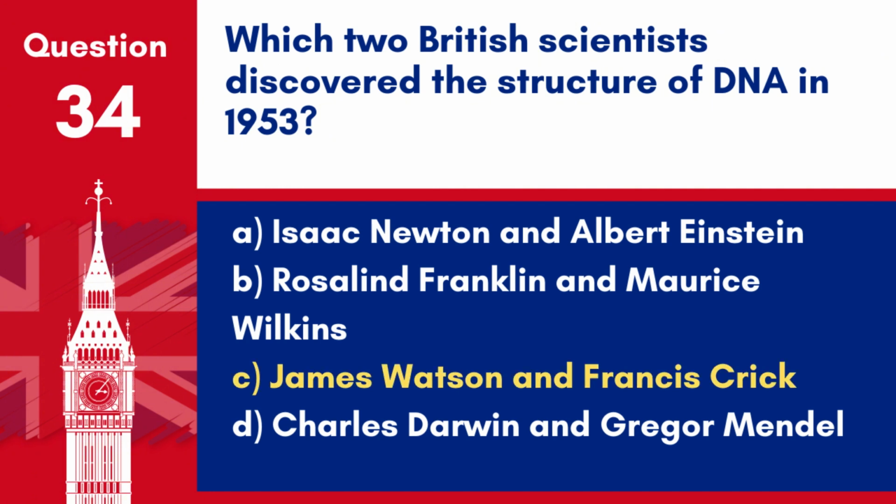Answer: C. James Watson and Francis Crick. James Watson and Francis Crick, working at Cambridge University, discovered the double helix structure of DNA in 1953, with significant contributions from Rosalind Franklin and Maurice Wilkins.